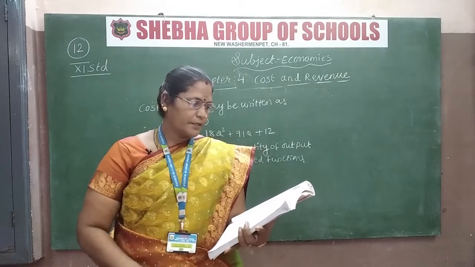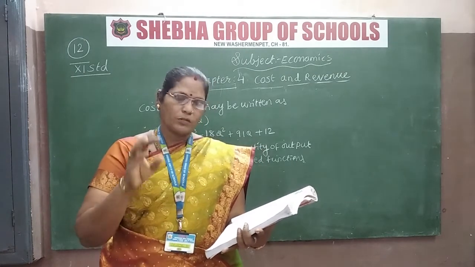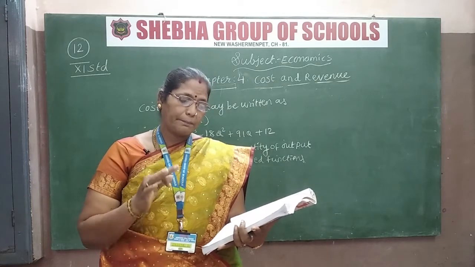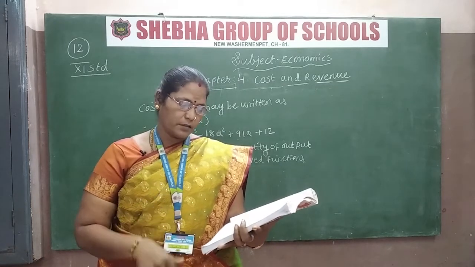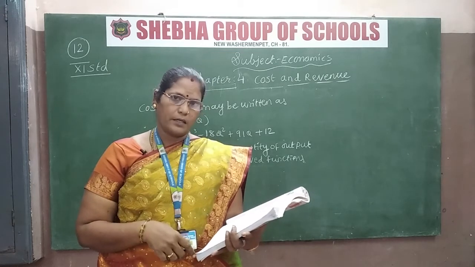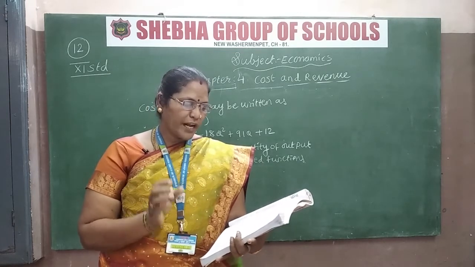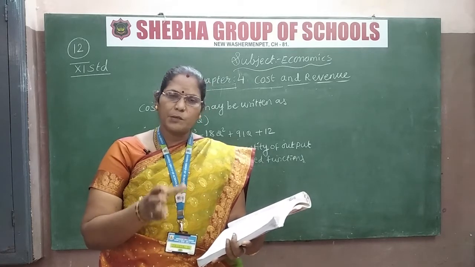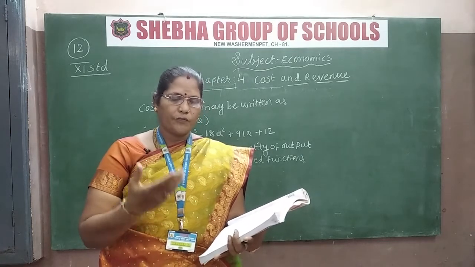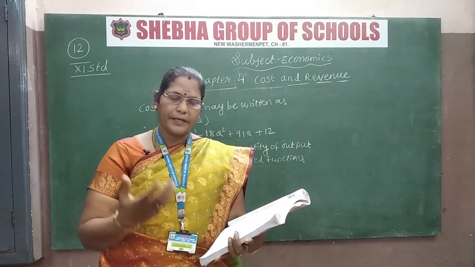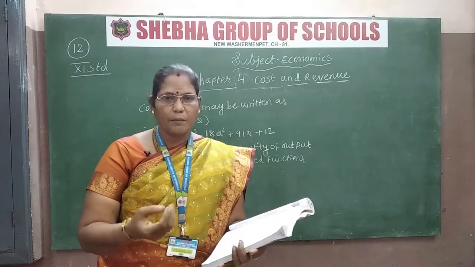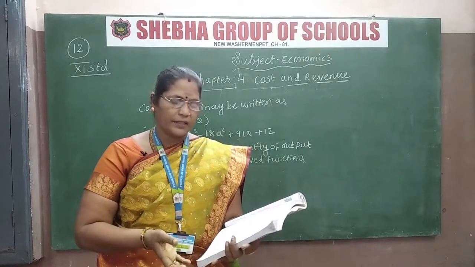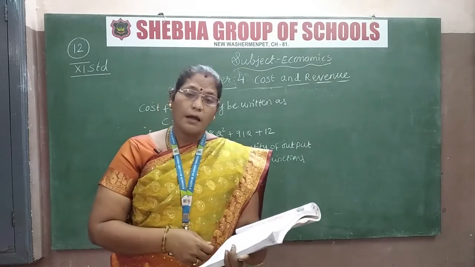Money concepts. In the money concept they have explained the money cost, real cost, explicit cost, implicit cost and economic cost. First let us see the money cost. What is money cost? Production cost expressed in money terms is called money cost. That means whatever raw materials and everything they use for production is expressed in money terms. By giving money we are purchasing the raw materials, so that is called the money cost.